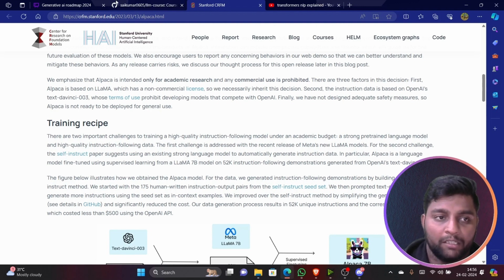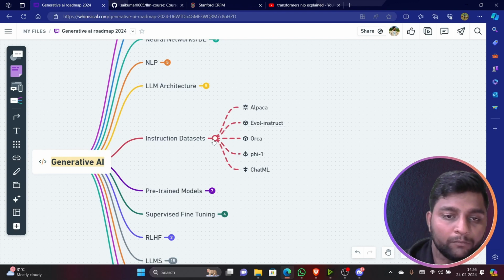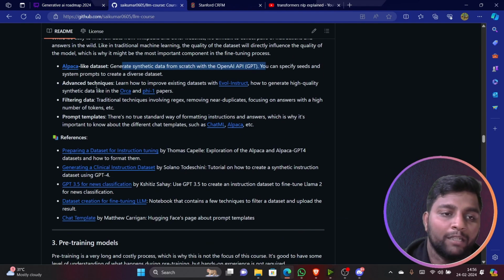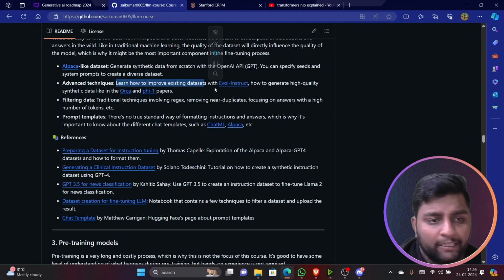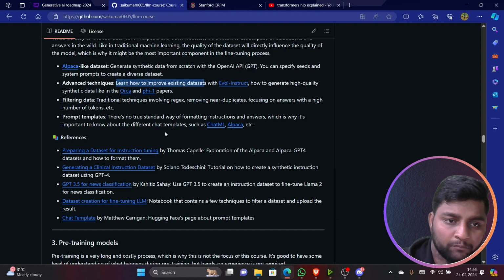You can search for it. If you open OpenAI's models, you will get it. So make sure you see about that. And there are other advanced techniques, like how you can improve your existing dataset. For that, you can use Evol-Instruct. And to generate high quality synthetic data, you can use Phi-1 or Orca.